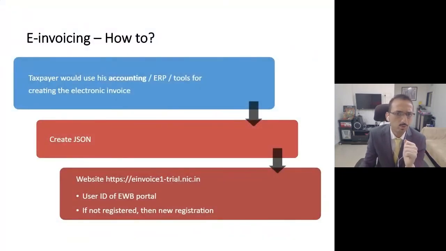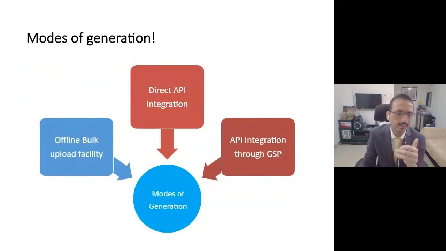Now how to prepare an e-invoice? I think all of you are aware now that you need to create a JSON. Now how you can create that JSON, and how you can report it to the government. As far as reporting to the government is concerned, the government has made different mechanisms available to you. You can use the offline bulk upload facility, a tool which the government has given to you. You can use that tool.